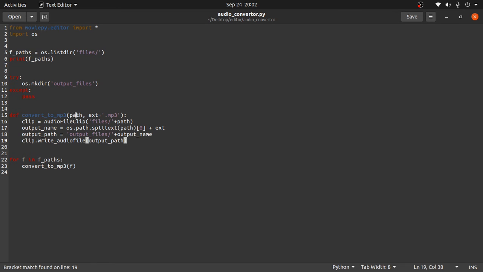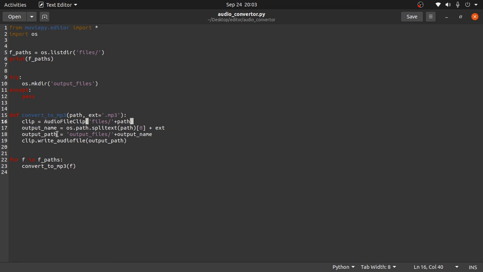Then this function is created to handle the conversion. So this argument is path and this is extension. So in the MoviePy module there are basically two classes, AudioFileClip and VideoFileClip. So to handle operations related to audio files, we can create an object of AudioFileClip and then pass the path to that file. Next, as we are dealing with audio files, we have created an object named clip, and then we are passing whatever the path is in this folder.